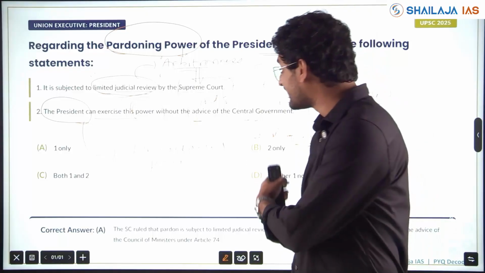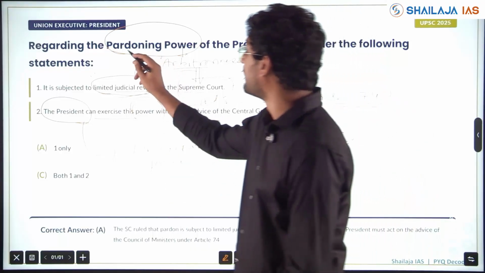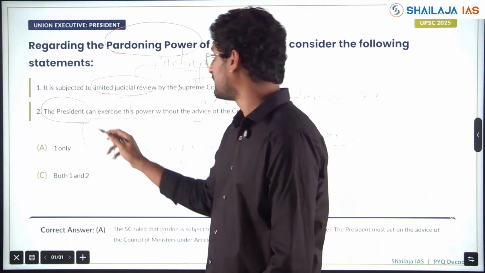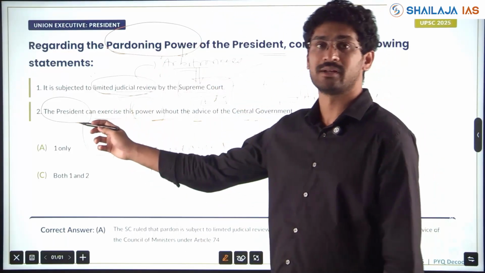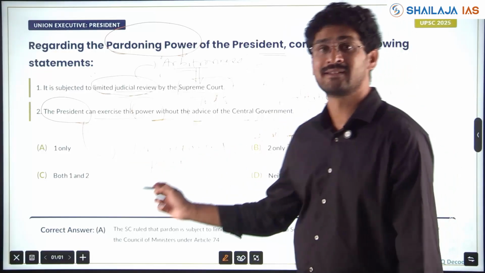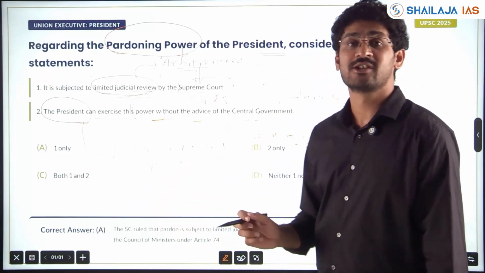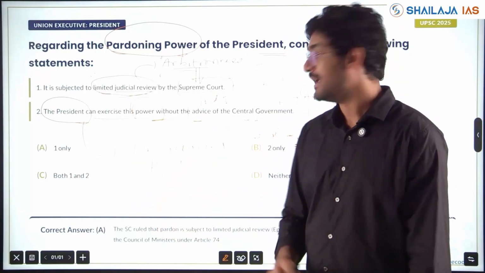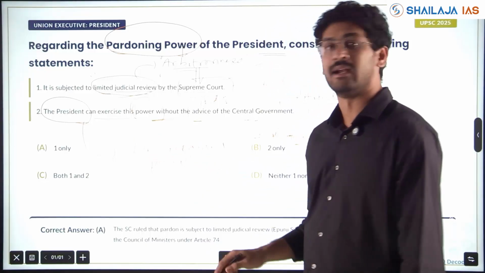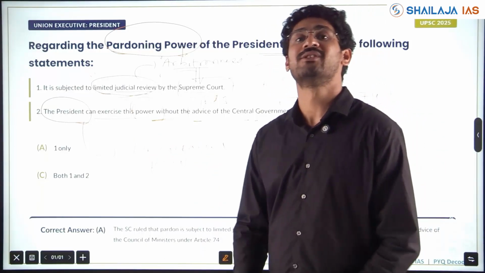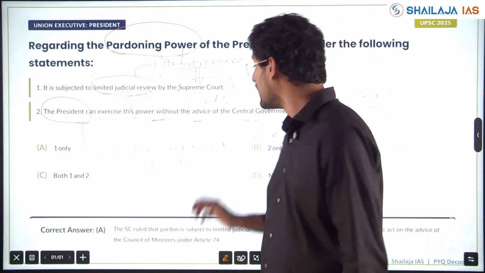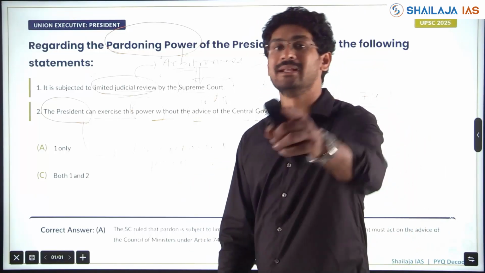Please answer. These are the types of questions where you will be able to link through statements. Without the aid and advice, there are no discretionary powers for the President. But the Governor has a few discretionary powers. Which are the discretionary powers? Is it mentioned in the article? Is discretionary power mentioned in the article for the Governor? Yes. Are the subjects which are discretionary power mentioned in the article for the Governor? No. Which is that? Please comment.